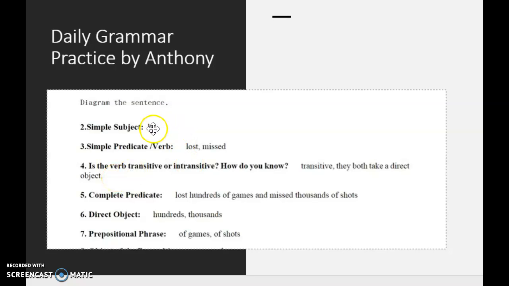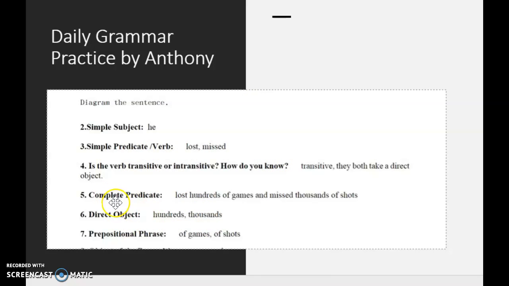Next one is from Anthony, and we're talking about the same sentence. So he is our subject. There are actually two verbs, lost and missed, in our sentence because it is a compound sentence. They're both transitive because they both are actions. Our complete predicate is everything after our subject, so lost hundreds of games, missed thousands of shots.